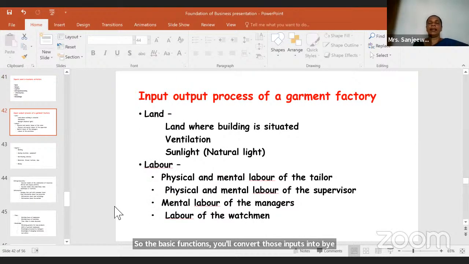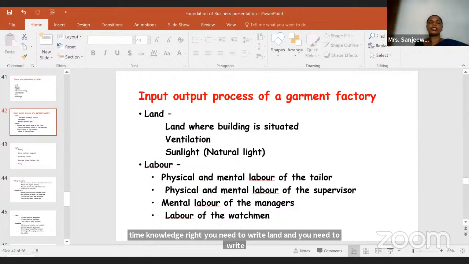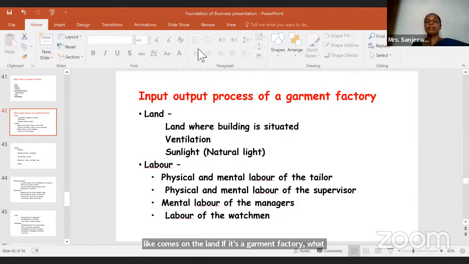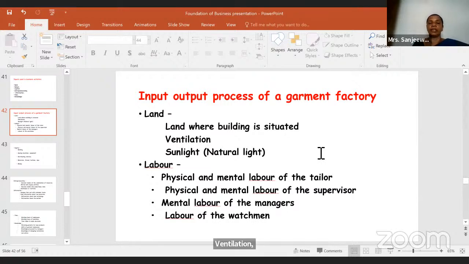Then if you take an example of a garment factory, if they are asking you to write the input output conversion process of a garment factory, you can't just write inputs, land, labor, capital, entrepreneurship, time, knowledge, right? You need to write land and you need to write what comes under land. If it's a garment factory, what comes under land? Land where the building is situated. Ventilation, sunlight, that also comes under land, children. So don't just write land. If it's a bank, just take a bank. What comes under land? The land where the building is situated, ventilation, sunlight.